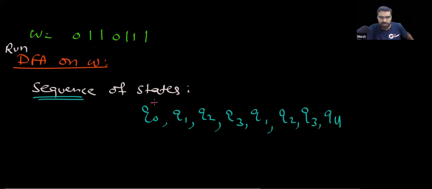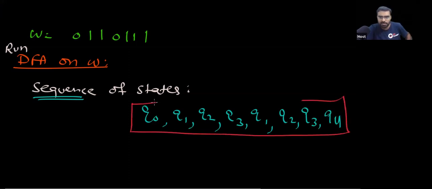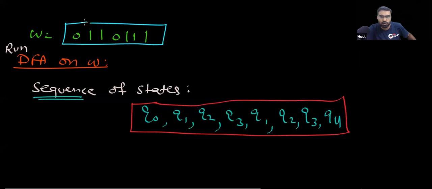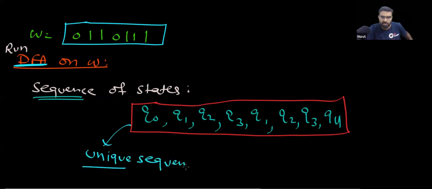You are getting this sequence, agree? Tell me one thing, is any other sequence possible for this string in the DFA? No. DFA is deterministic. So this will be a unique sequence. I can say this sequence is unique.